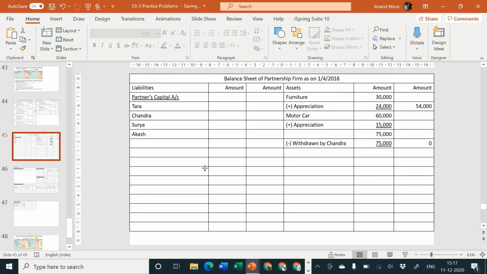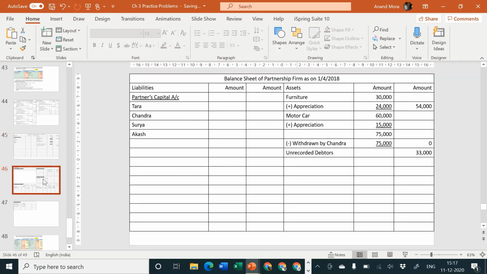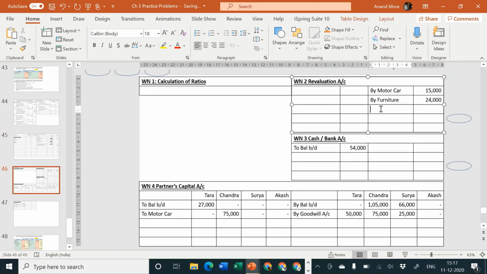Balance sheet asset side debtors, or you can say unrecorded debtors, directly outer column 33,000. Revaluation account credit side by debtors 33,000.